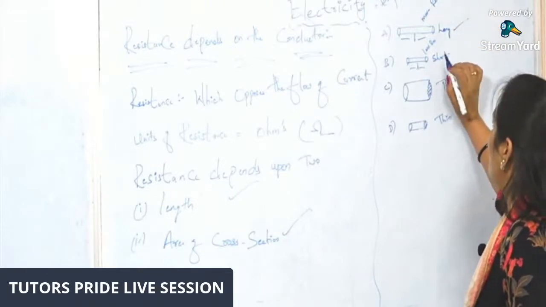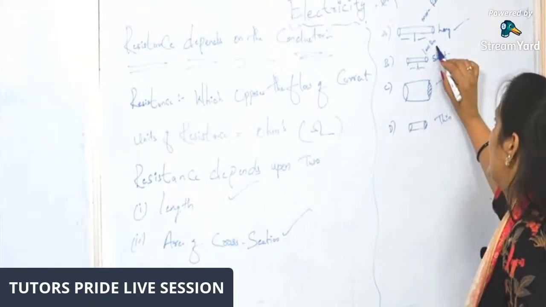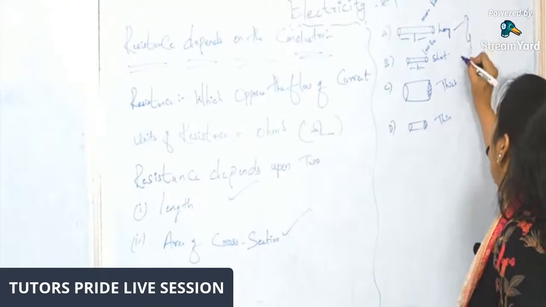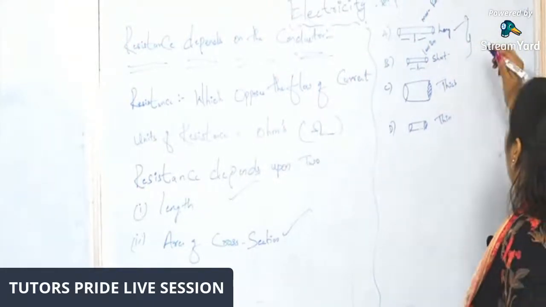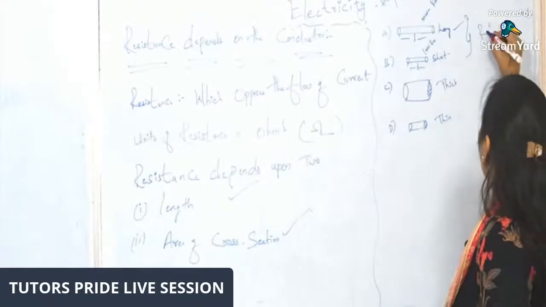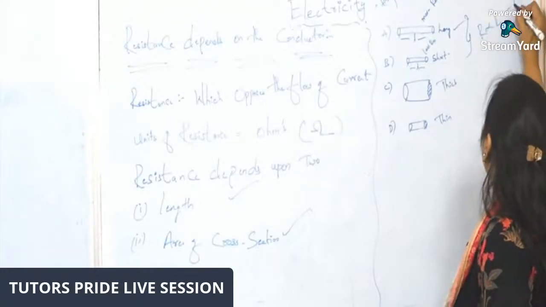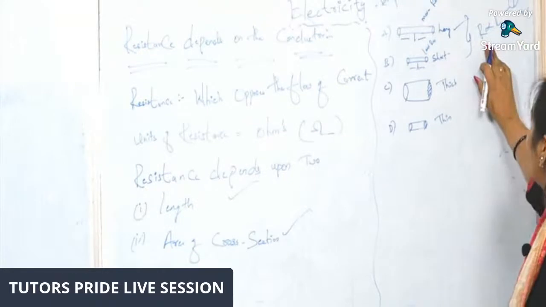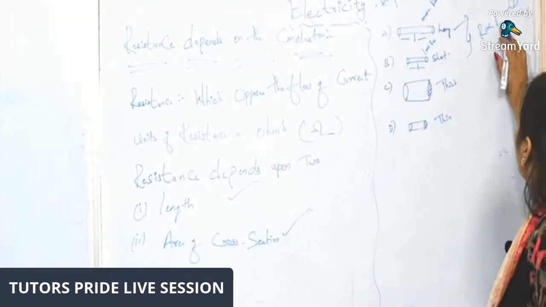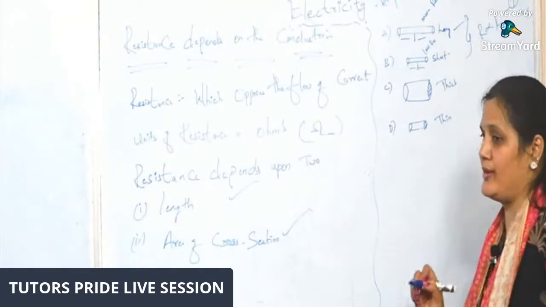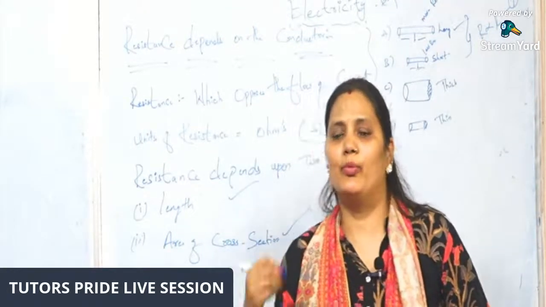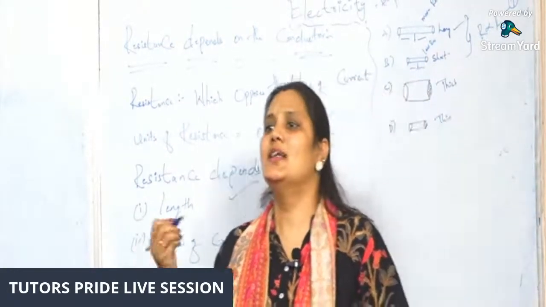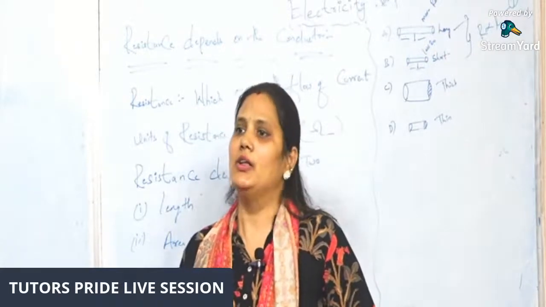The same happens in a shorter length, but it has less resistance. So by this we can directly say that resistance is proportional to length. R is directly proportional to length: more length, more resistance; shorter length, less resistance.